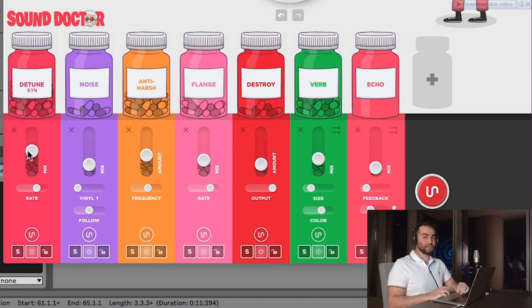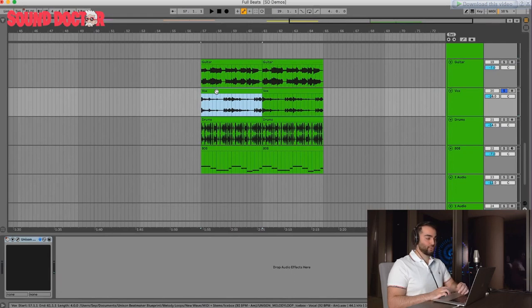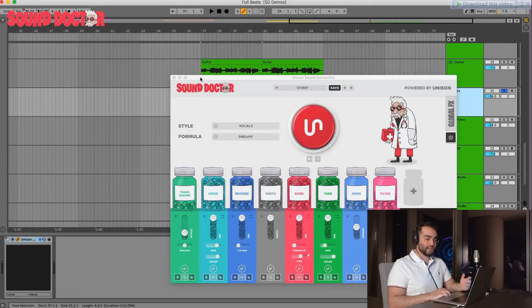And that detune sound is super popular on the Billboard Top 100 right now. And it's very hard to achieve with stock plugins, but we spent a lot of time making sure this detune in just one knob sounded absolutely incredible like this. So these vocals were already pretty good, so we didn't do much change to them. We just went to the dreamy category, added some more reverb.